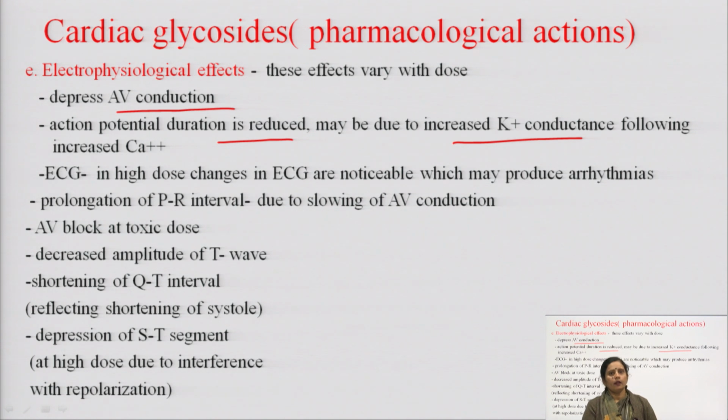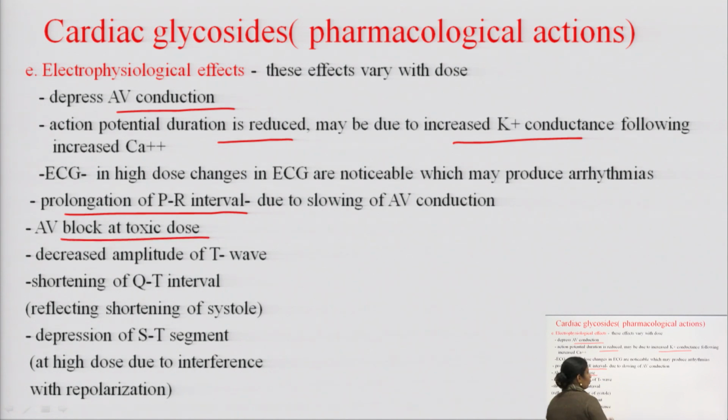In ECG, when we use a higher dose of the cardiac glycoside, changes in ECG are noticeable, which may produce arrhythmia. Okay. If the ECG is changed, irregular heartbeat occurs, so arrhythmia takes place. First effect of the cardiac glycoside on ECG is it causes the prolongation of PR interval. PR interval का ये prolongation कर देता है because it suppresses the AV conduction or slows down the AV conduction. AV block occurs at the toxic dose.